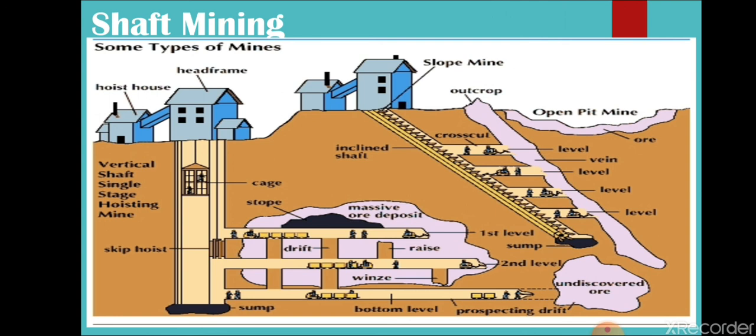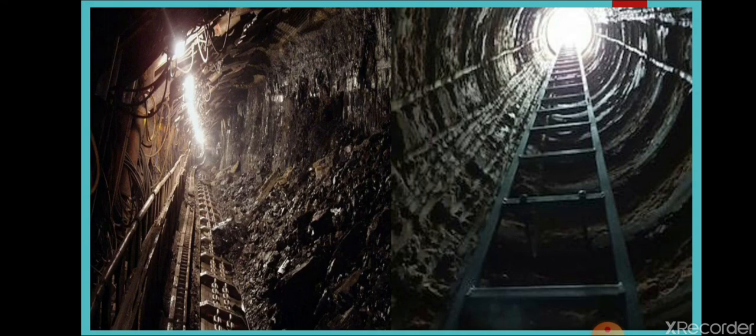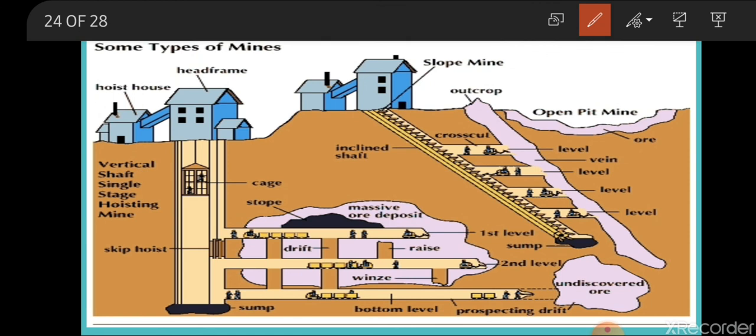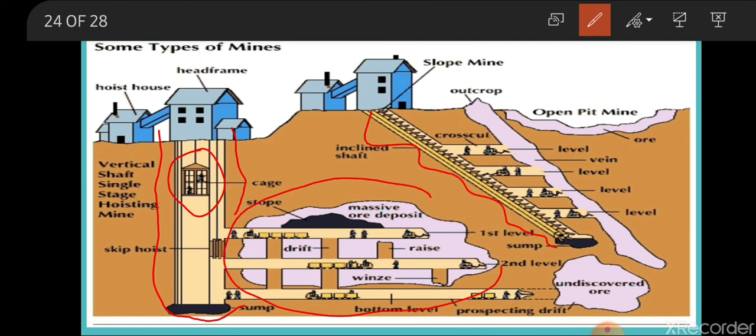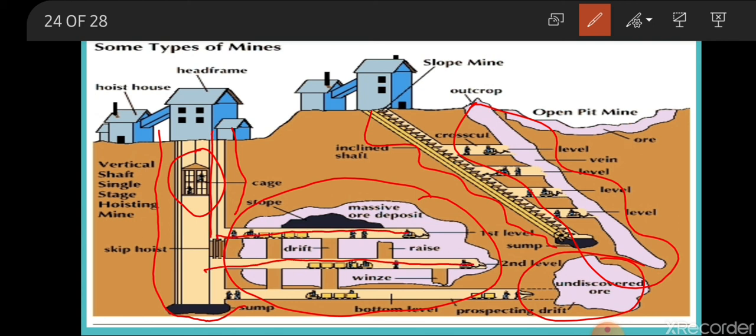Shaft means tunnels. As you can see in this picture, these are the tunnels, this is an elevator, that means lift, or sometimes there are stairs also. This is the deposit, and here also some deposits are there. Where there is a large amount of deposits, these types of shafts are made by the miners to get up to those deposits. They make a whole tunnel, a pathway, to get the minerals.